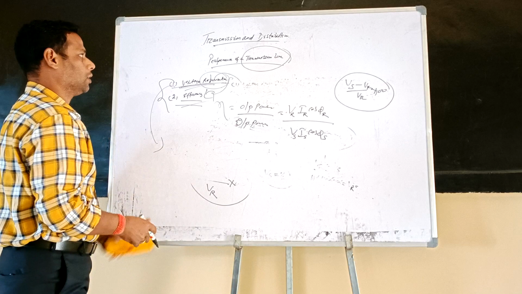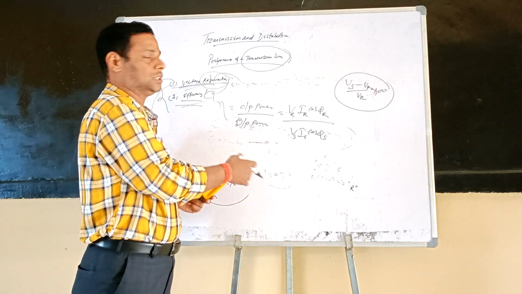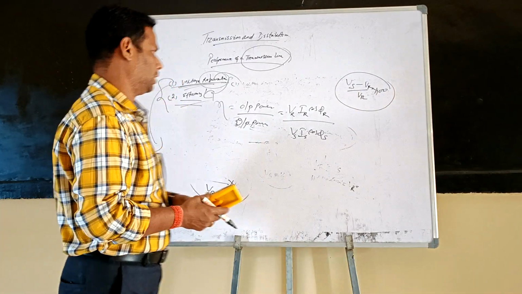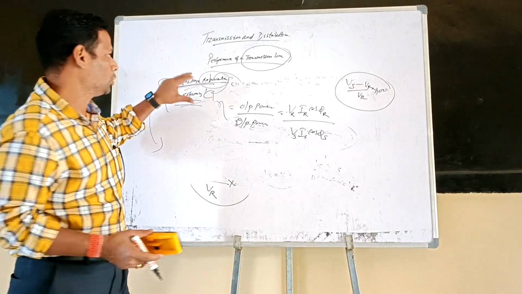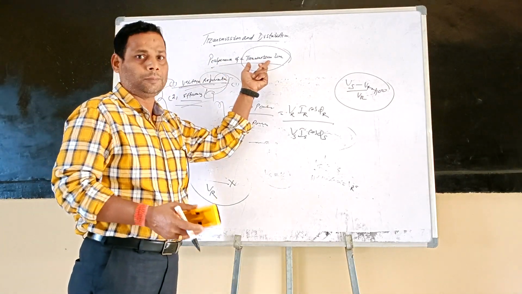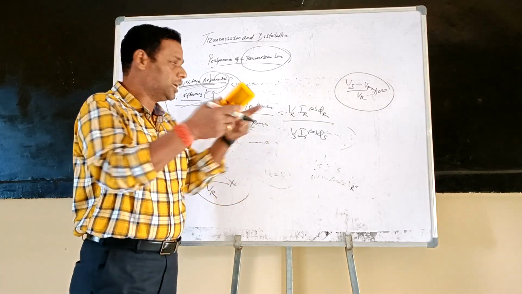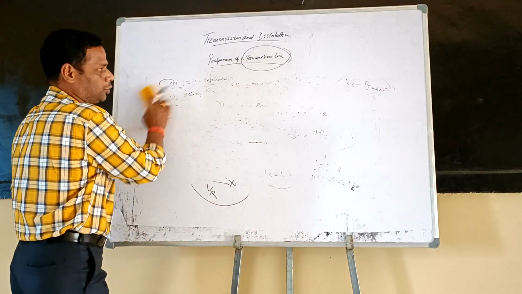Now coming to the performance of the transmission line, here comes the question: what are the different types of transmission line? These are the two important parameters, voltage regulation and efficiency, to determine the performance of the transmission line. When we are talking about the performance of a transmission line, which type of transmission line? So the next question that comes into the picture is: what are the different types of transmission line?